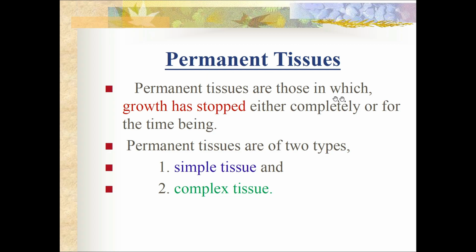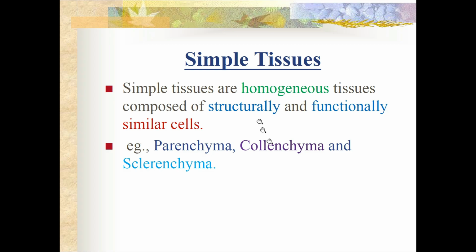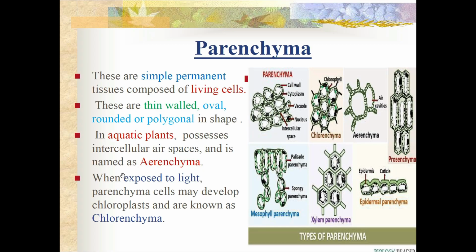Permanent tissues are those in which the growth has stopped either completely or for the time being or for a short time. These permanent tissues are of two types: simple tissues and complex tissues. What are simple tissues? Simple tissues are homogeneous tissues. Homogeneous means they are composed of cells which are structurally as well as functionally similar. Examples for this are parenchyma, collenchyma and sclerenchyma.